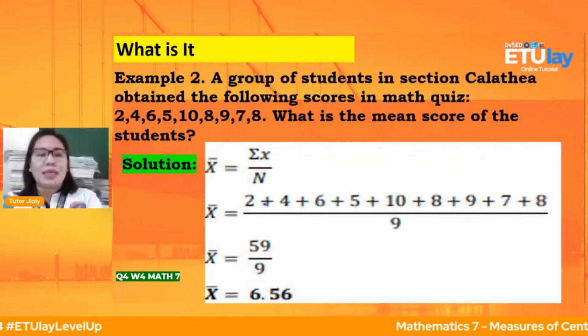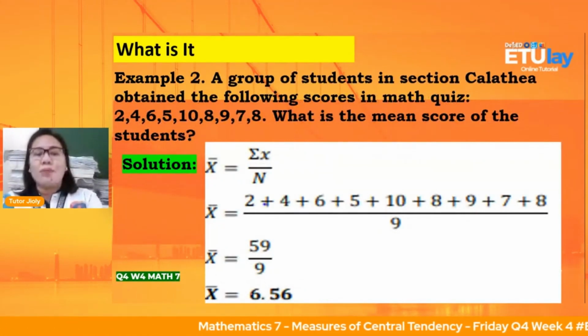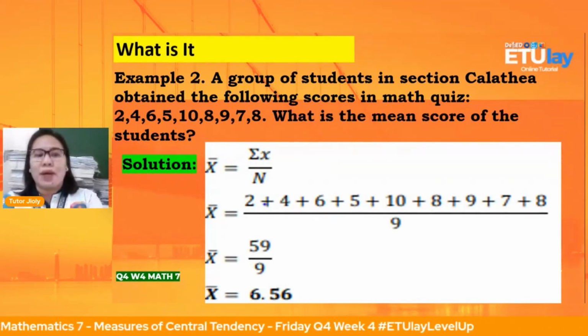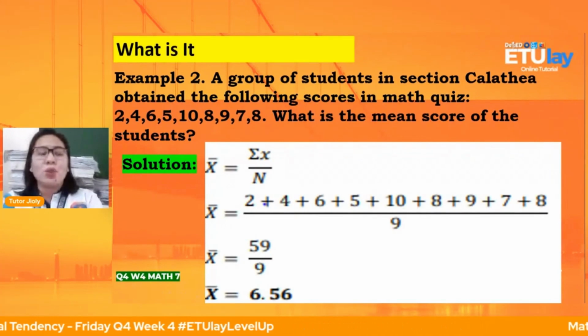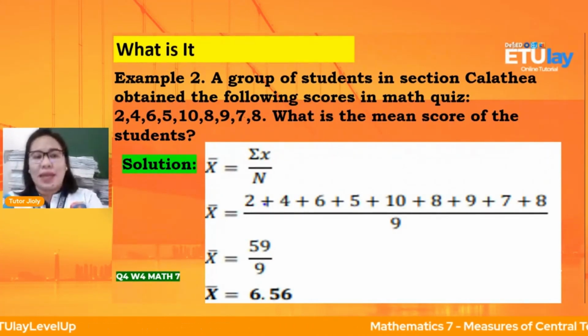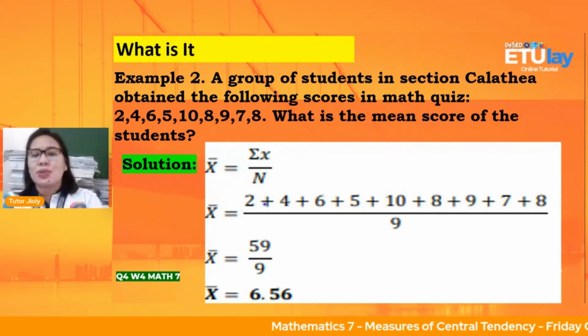Okay. Next, example. For example number 2, a group of students in section Kalatlia obtained the following scores in math quiz: 4, 2, 4, 6, 5, 10, 8, 9, 7, and 8. What is the mean score of the students?